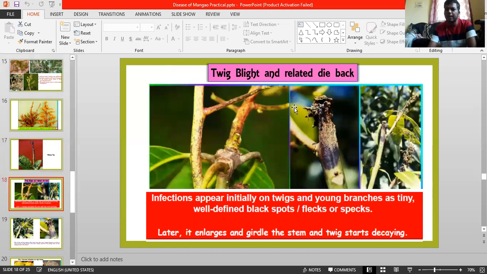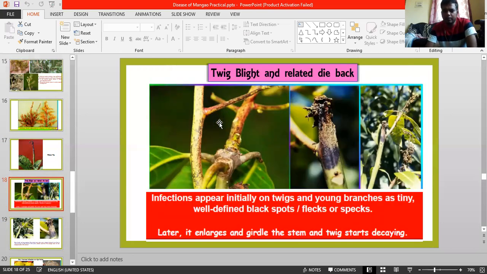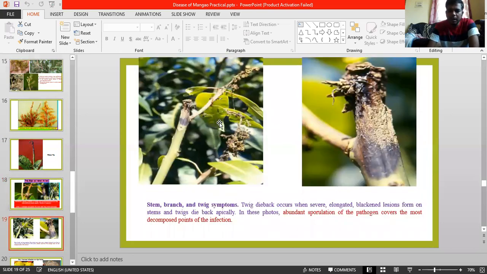And coming to the twig blight and related dieback. Dieback means the death of the tissues from tip downward. And twig blight means infection appears instantly on twigs and young branches as small black spots. See there, small black spots, and later they enlarge and cause the stem decay or rotting, and cause the death of that one. Twig blight and dieback are common.